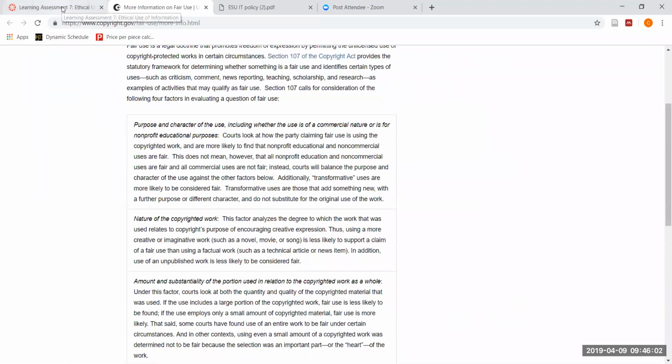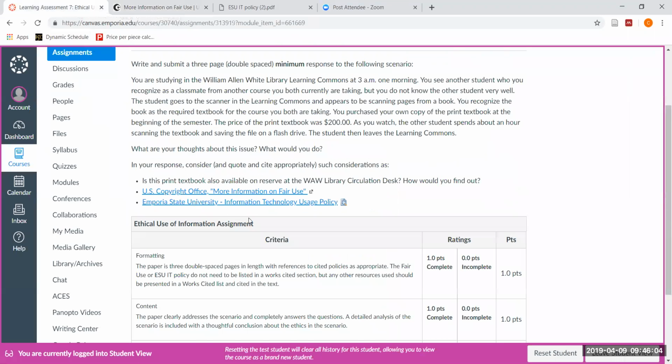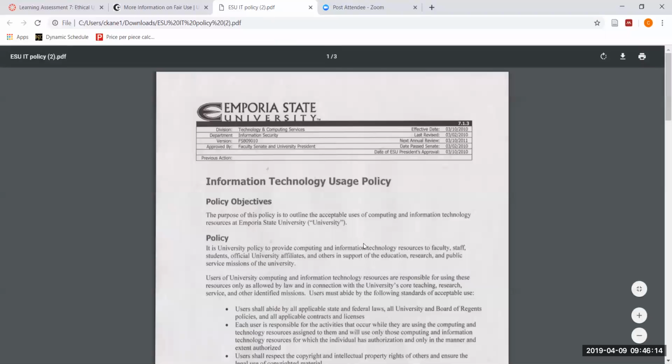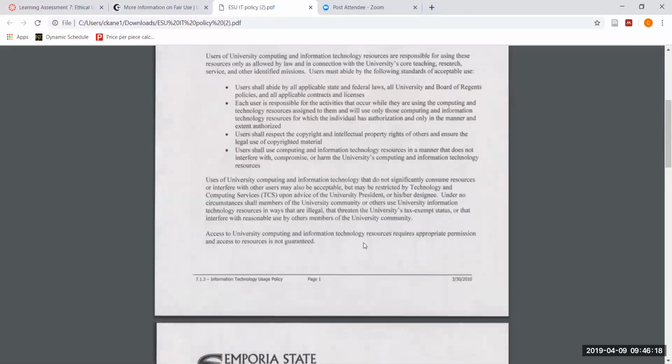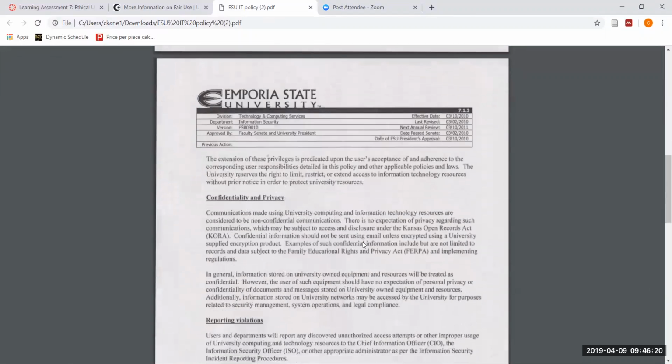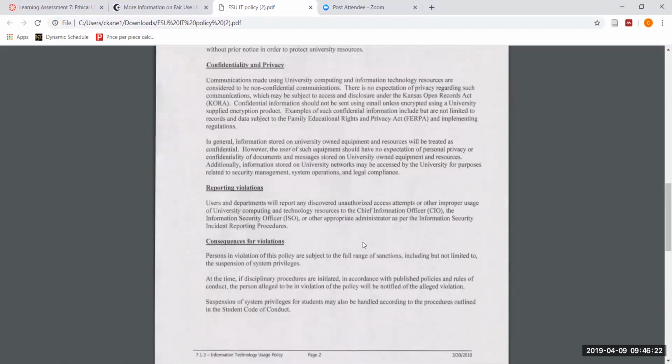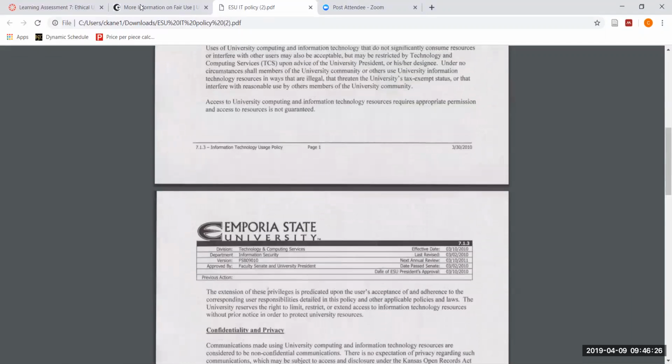Think about that. And you may not know this, but Emporia State University actually has a usage policy for information technology. And we've given you a PDF link to that as well. And here it is. So you might want to read through this policy and see what you actually can and can't do with university-owned property, such as a printer or a scanner.